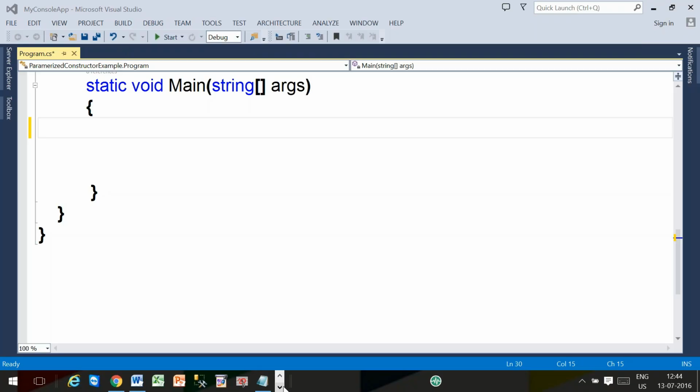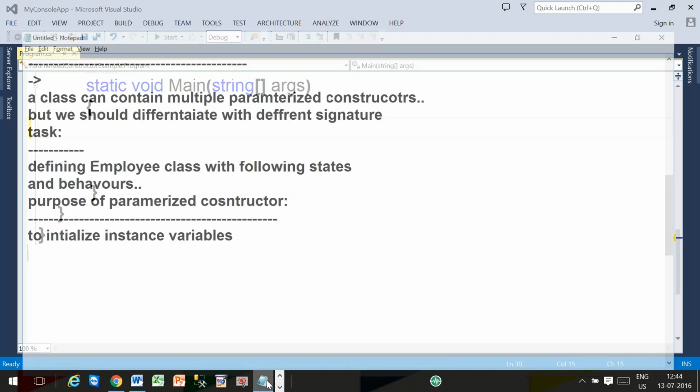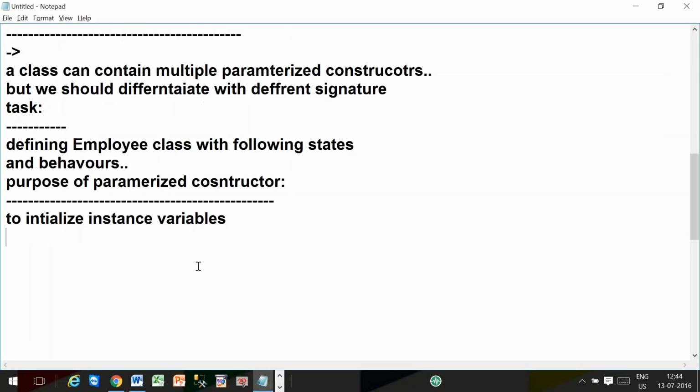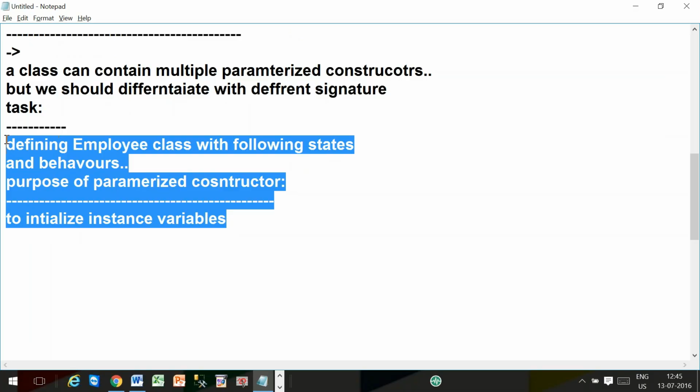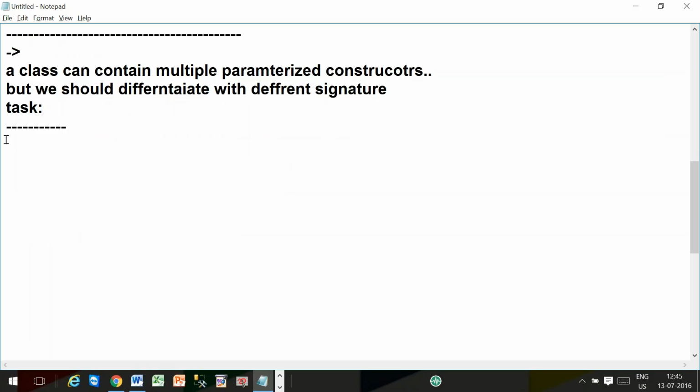Okay. Now we will do one thing to check whether you are able to understand or not. I'm giving you one task. The task is to define a Student class with the following states and behaviors.